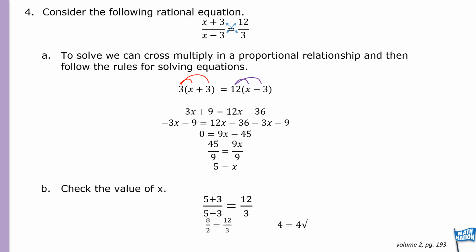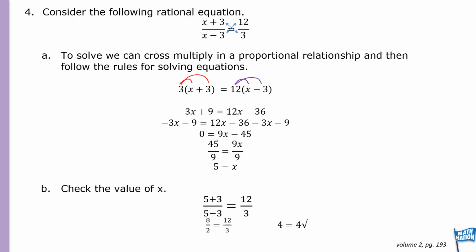I like to take the smaller of the variable terms, where we have 3x is our smallest. So I'm going to do the opposite to that, which gives us a negative 3x. I'm also going to get rid of that positive 9, so I would have to minus 9.